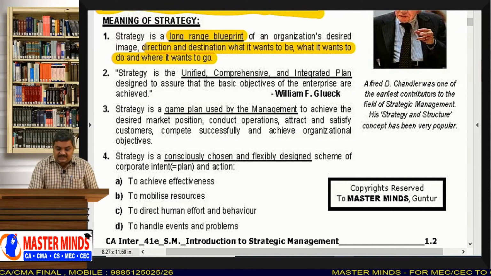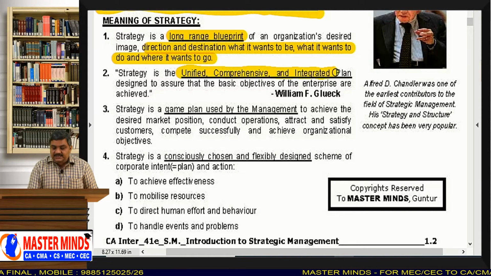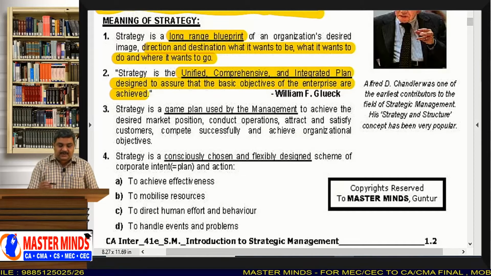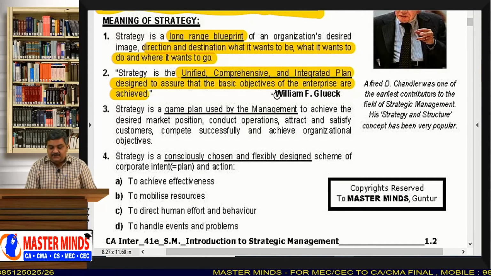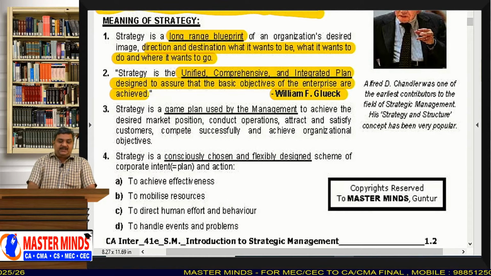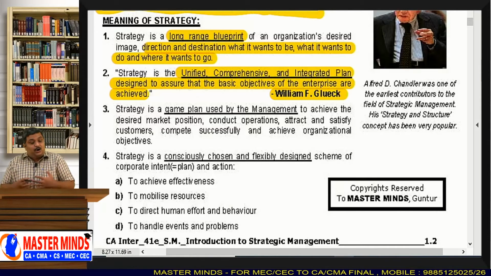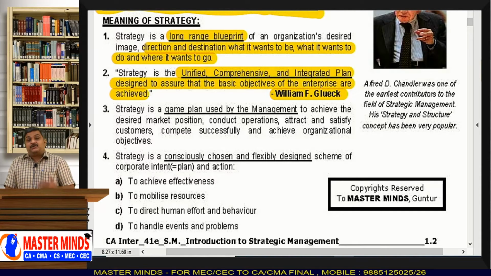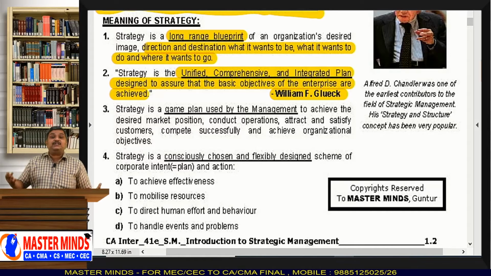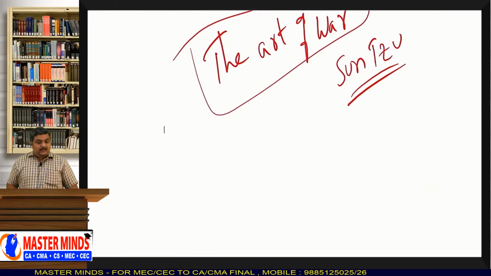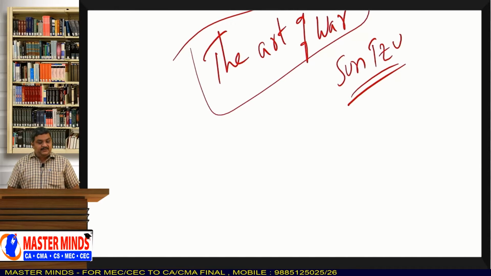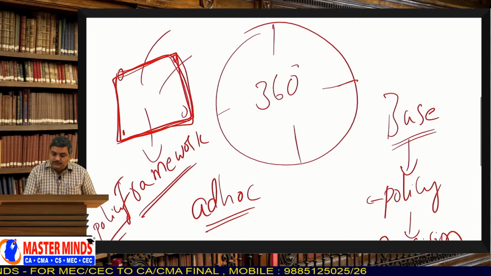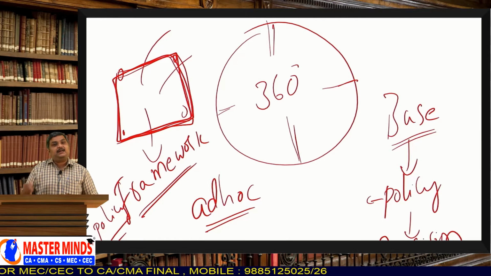And strategy is the unified, comprehensive and integrated plan designed to assure that the basic objectives of the enterprise are achieved. This is the definition given by William F. Gluck. See, strategy is the unified, comprehensive and integrated plan. That means strategy is not a simple plan, it is unified. You have to unify all the things while making a strategy.